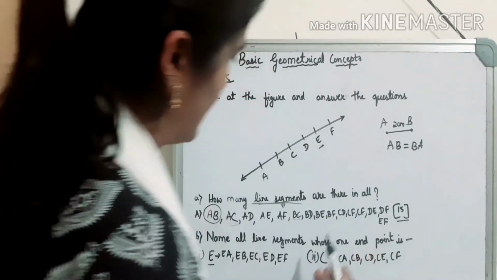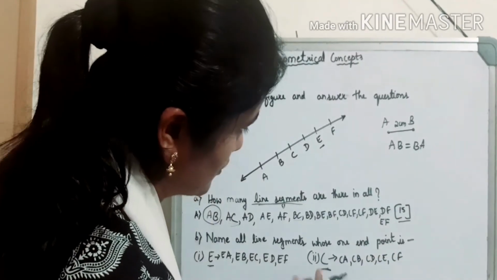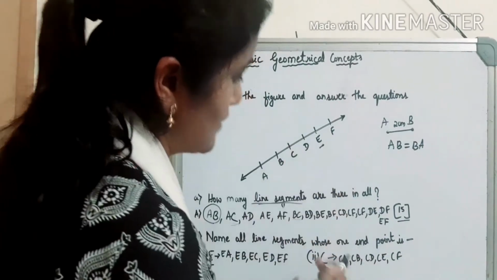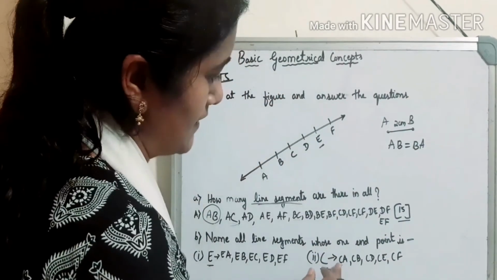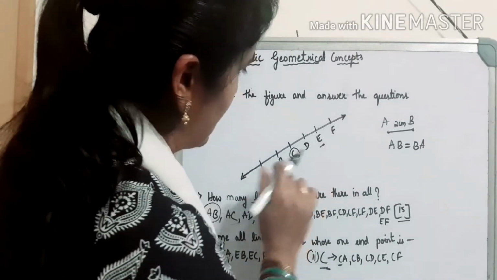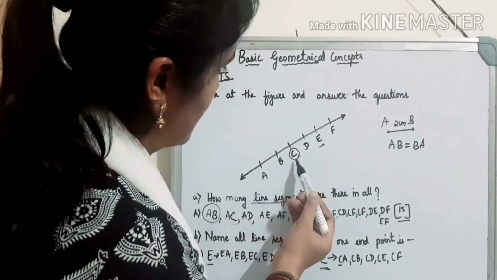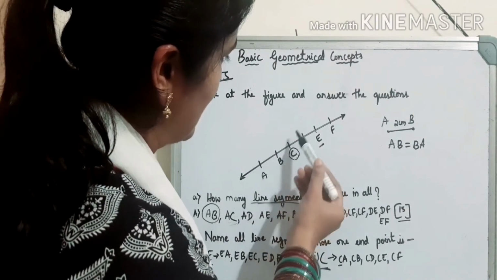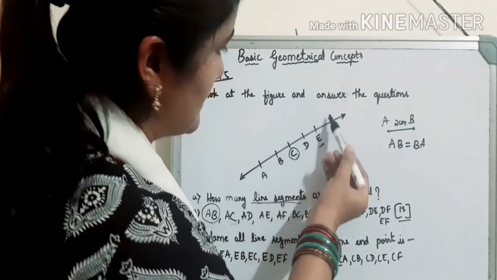Again here, one end point has to be C. If you are going to write one line segment, one of the points must be C. So you have to consider point C and mention the line segments as CA, CB, CD, CE and CF.